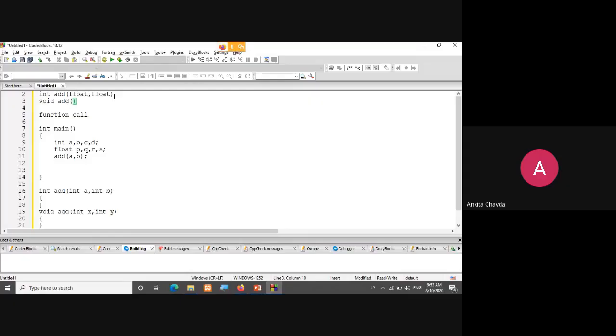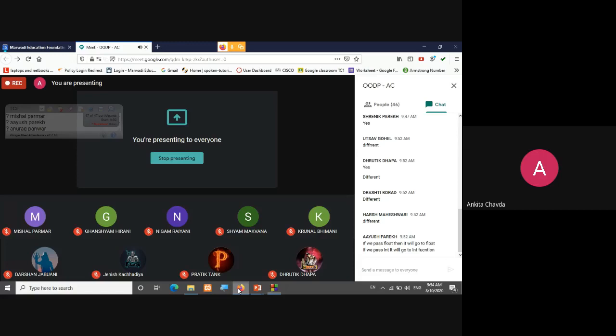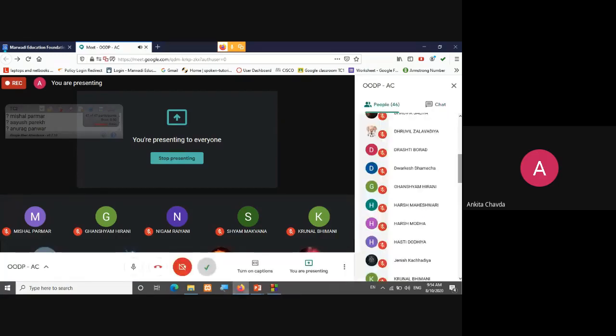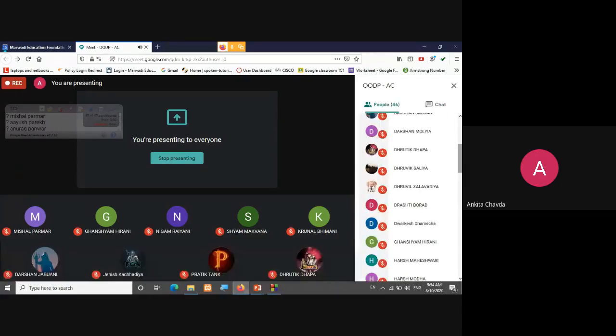If both have the same signature, whom to call? If somebody says just call Dhrutik, but which one? Because two different persons are there, so only with the name I cannot tell. With the signature, meaning the last name, I can identify that these two persons are different: one is Dhrutik Dapa and one is Dhrutik Salya.